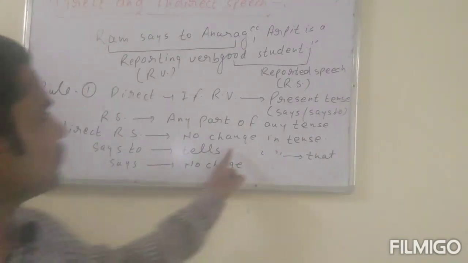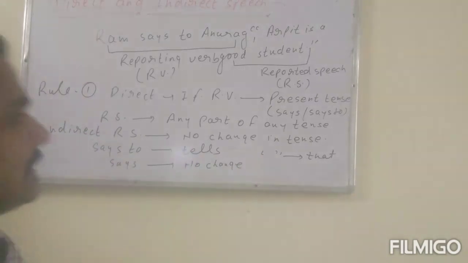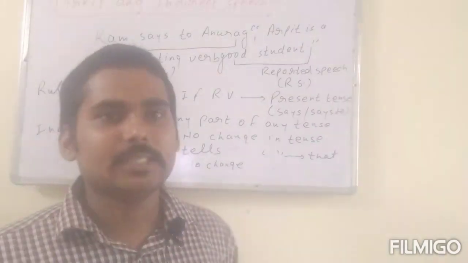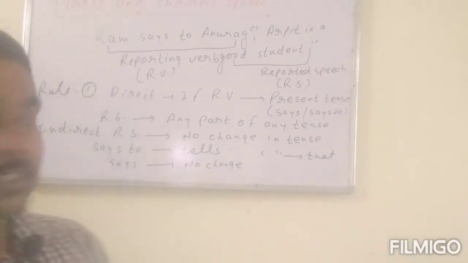Second, says to changes into tells, says will not change, and inverted commas change into that. This is the first rule.